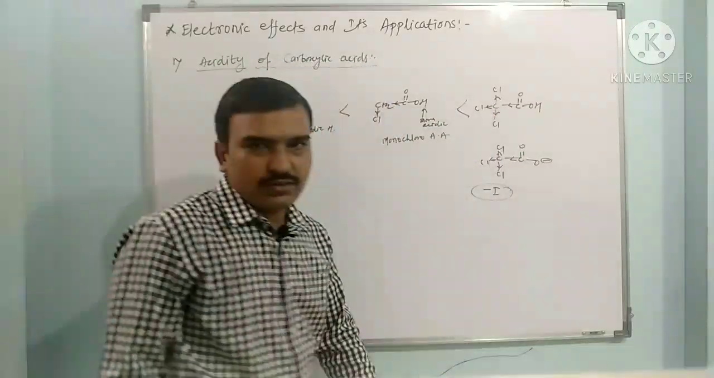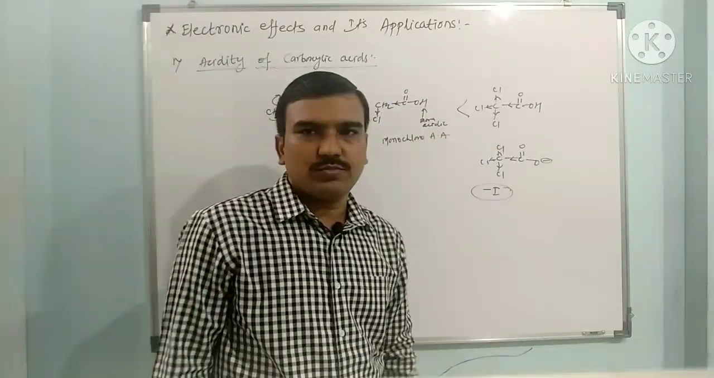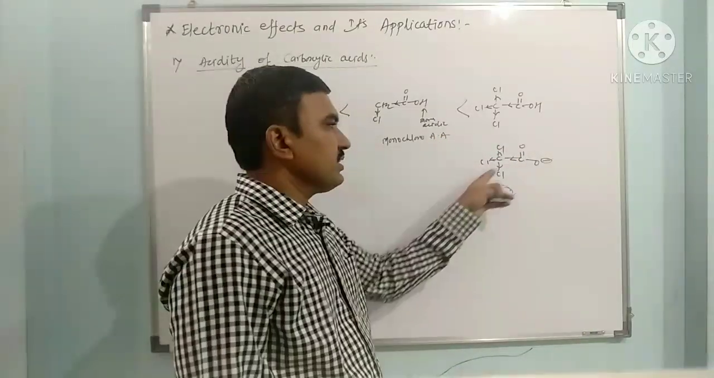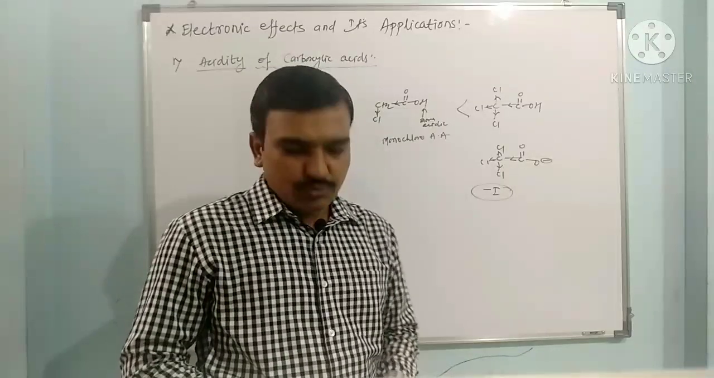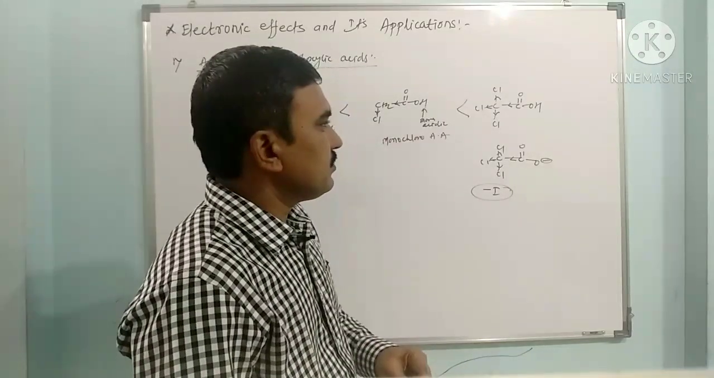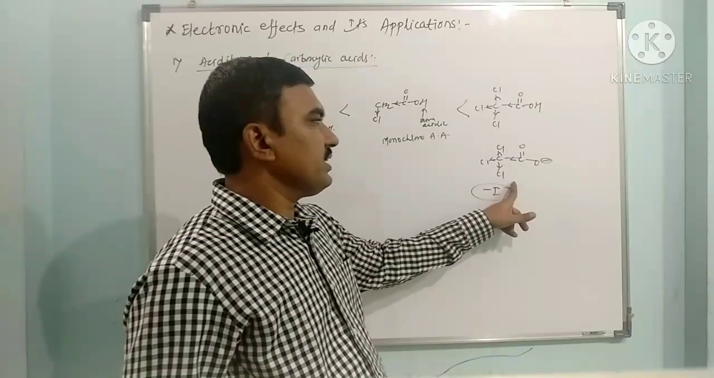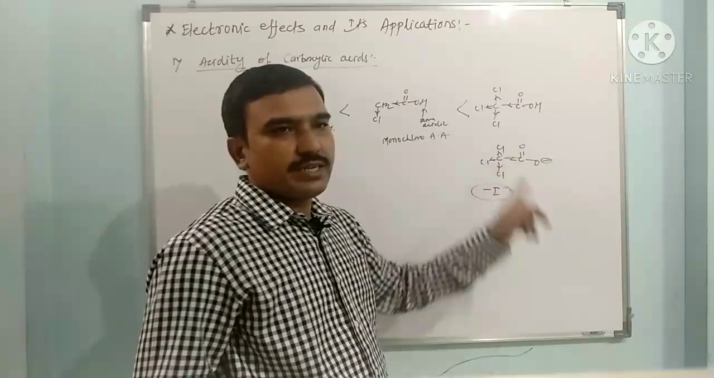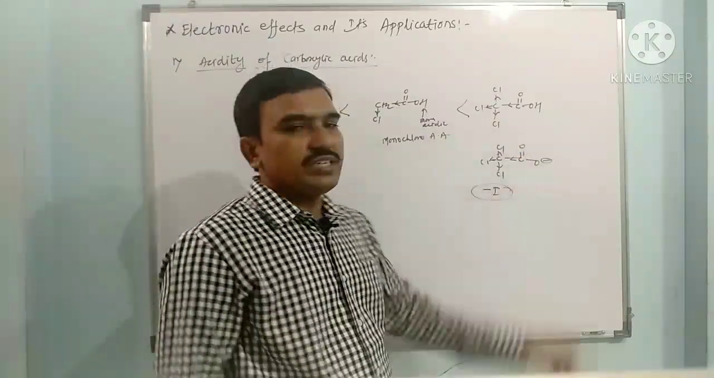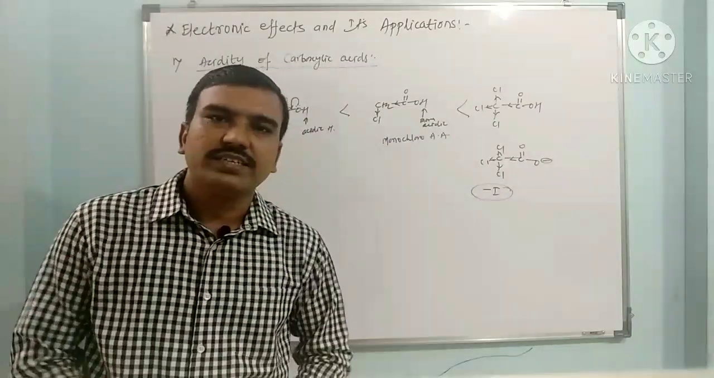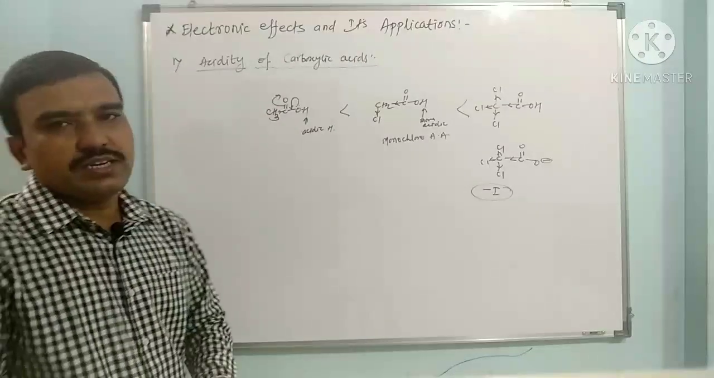Monochloro is more stable than dichloro. Dichloro is more stable than trichloro. Because the more minus I effect increases the stabilization of the carboxylate ion, which is obtained by the donation of a proton. When it donates a proton, it forms the carboxylate ion, and this carboxylate ion is stabilized by three electronegative chlorines. So the minus I effect increases the acidity of these carboxylic acids.